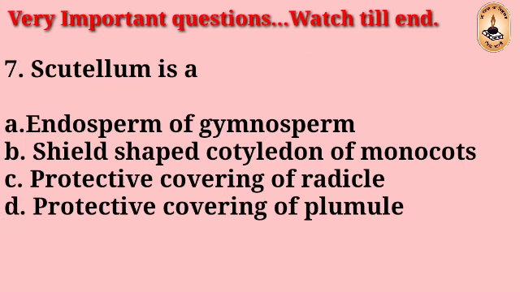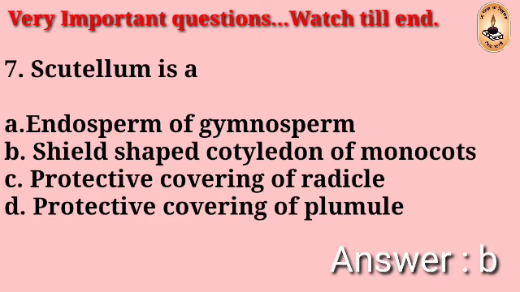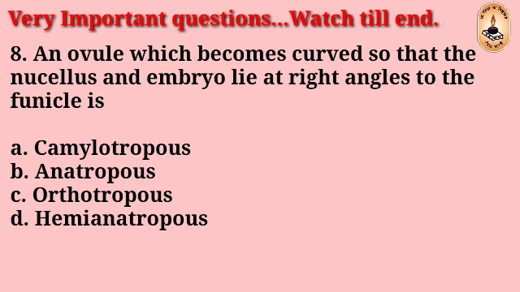Question number 7. Scutellum is a: endosperm of gymnosperm, shield-shaped cotyledon of the monocots, protective covering of radicle, protective covering of plumule. The right answer is B, shield-shaped cotyledon of monocot.